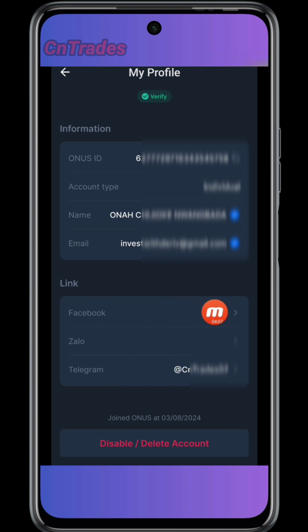You can also link your Facebook and your Zalo if you have, but Telegram is the most important thing you need to link. Just copy your Telegram username, not your Telegram name, but the username that starts with @. Click on it, link it up, and you are good to go.